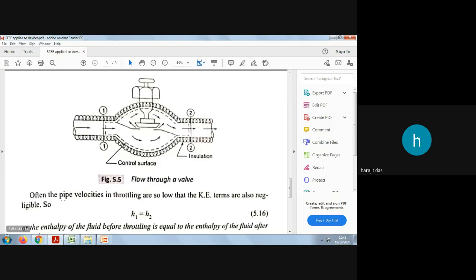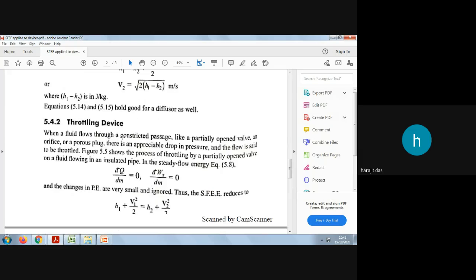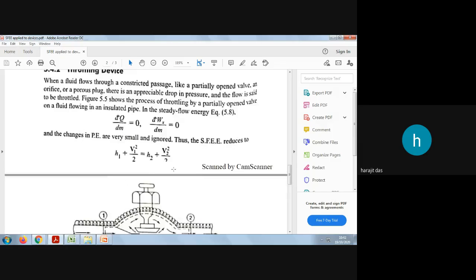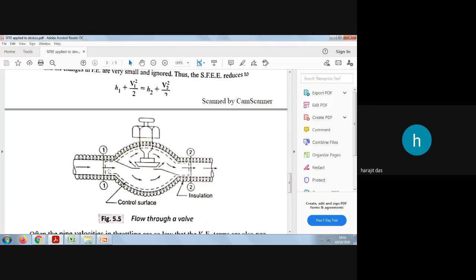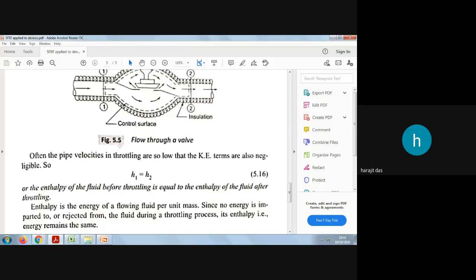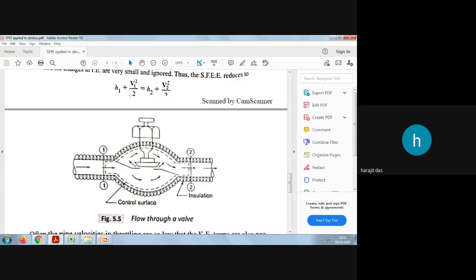Now, for this throttle valve, the velocity is very low actually. Because there is a restriction, as stated in the very beginning, this is a constricted passage. That is why the velocities at the inlet and at the outlet will be very low, and this results in less kinetic energy. That is why we can ignore the kinetic energy. So that means H1 will equal H2.